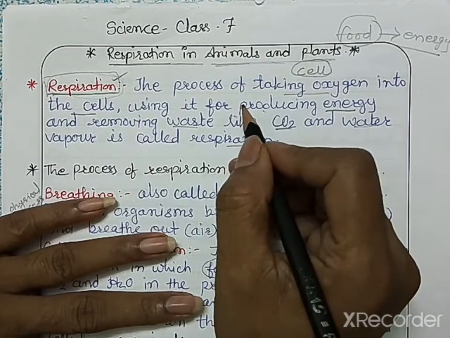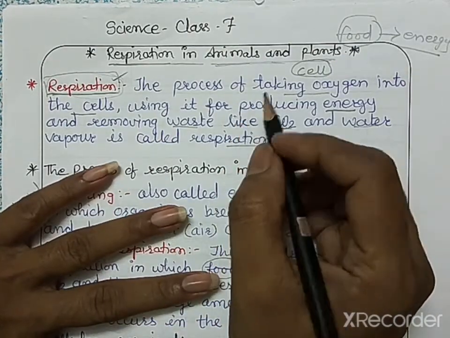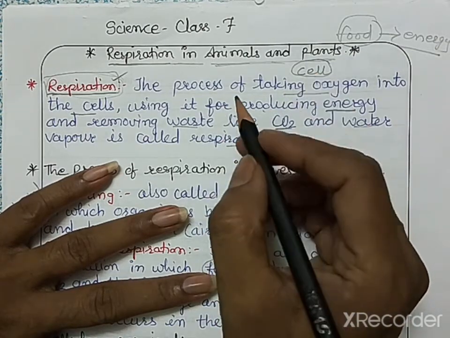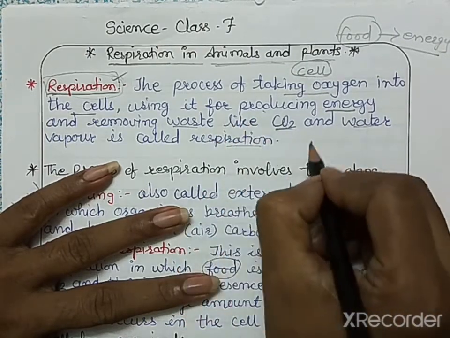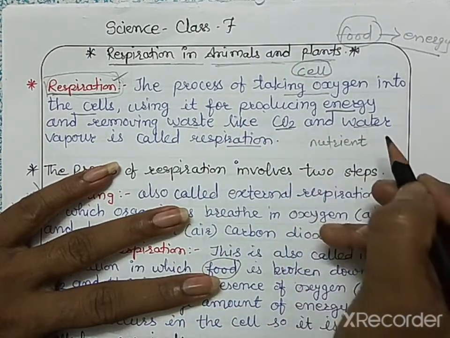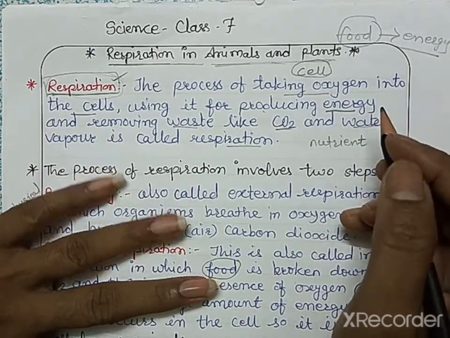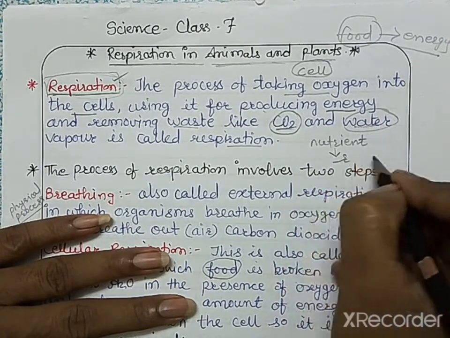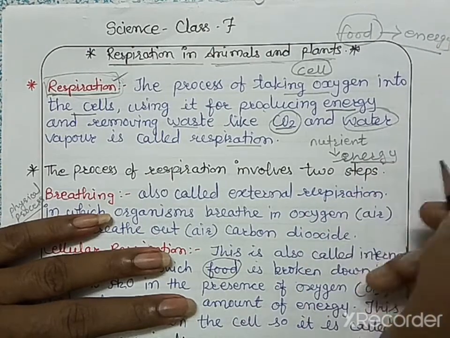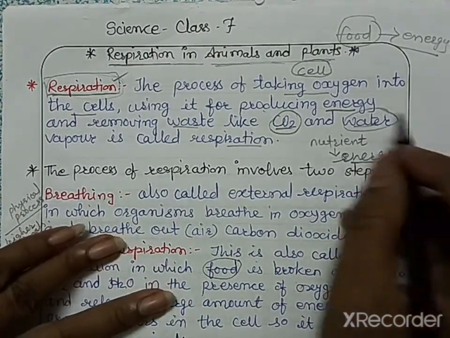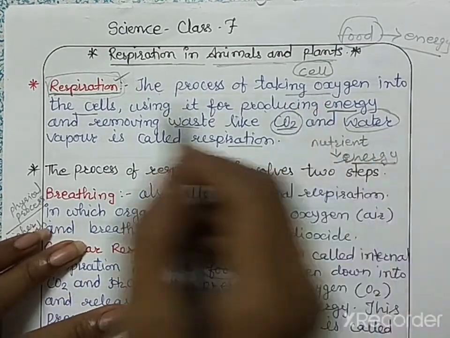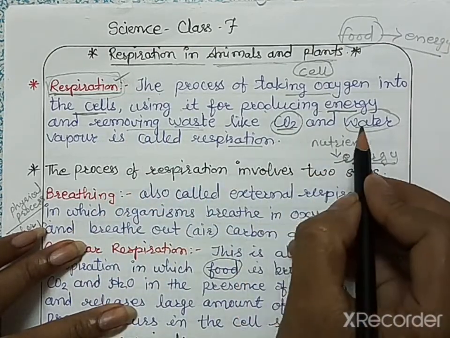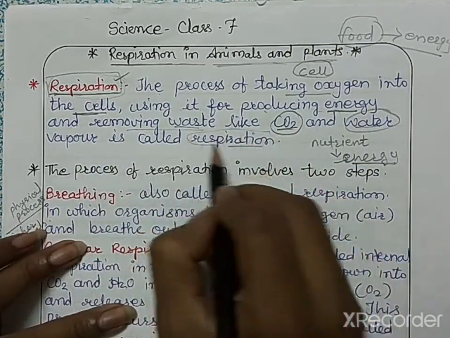The food that we eat, after digestion, is brought to the cell as nutrients, where it is broken down into carbon dioxide and water, and it releases energy. Thus our body gets energy. So respiration is the process of taking oxygen into the cells, using it for producing energy, and removing waste like CO2 and water vapor.